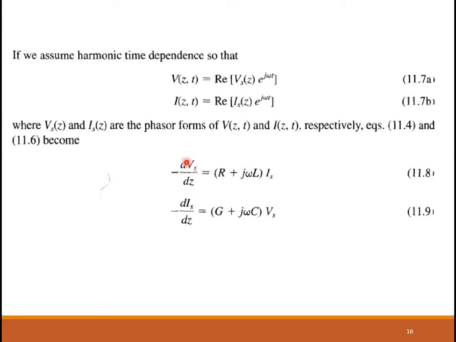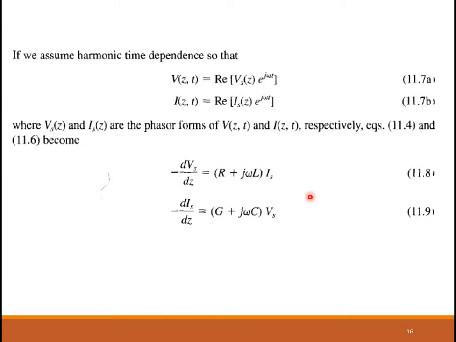When you take the second derivative of this term, what happens? Listen carefully. Why am I doing this? Vs and Is are coupled terms. I want to decouple them, that is, separate Vs and Is and write two separate equations, an equation for Vs and an equation for Is.